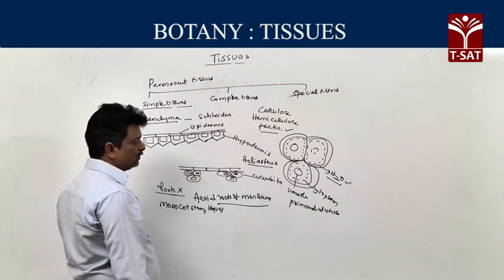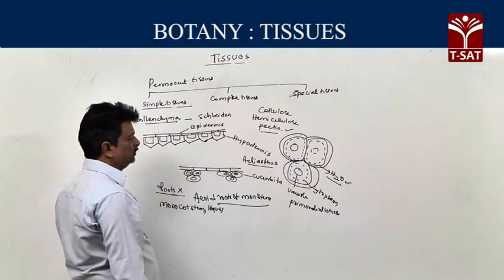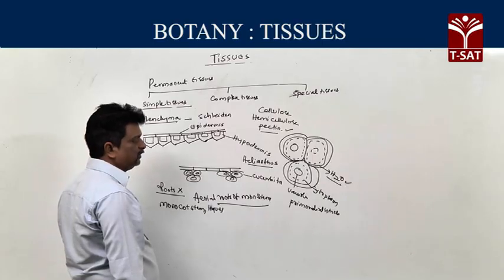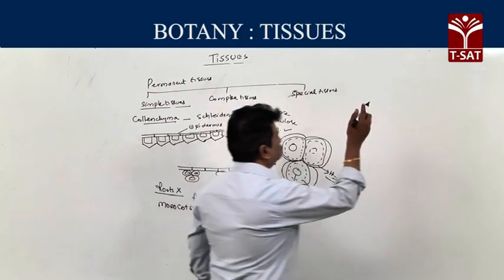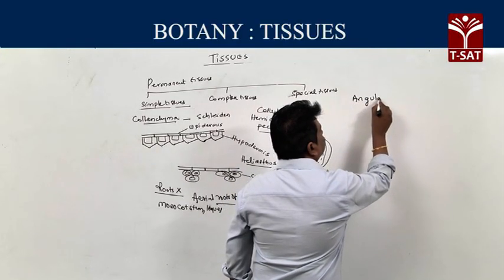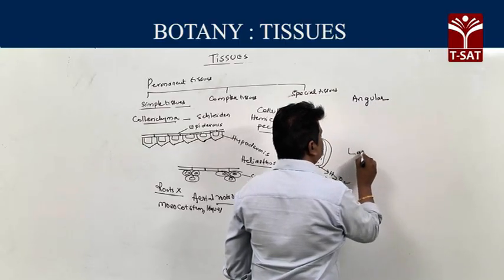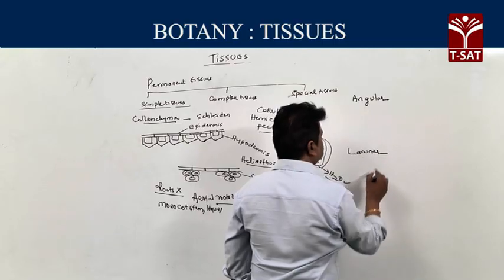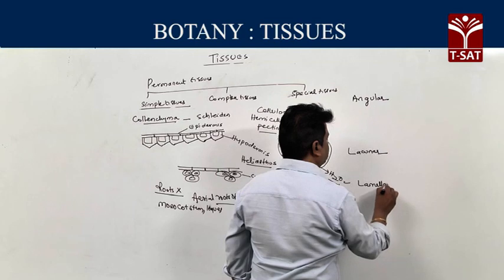The unique feature of collenchyma is that the thickening is uneven. It means it is not a continuous thickening. The thickening takes place unevenly, and based on thickening, collenchyma is divided into three types. One is angular, second one lacunar, and third one lamellar.